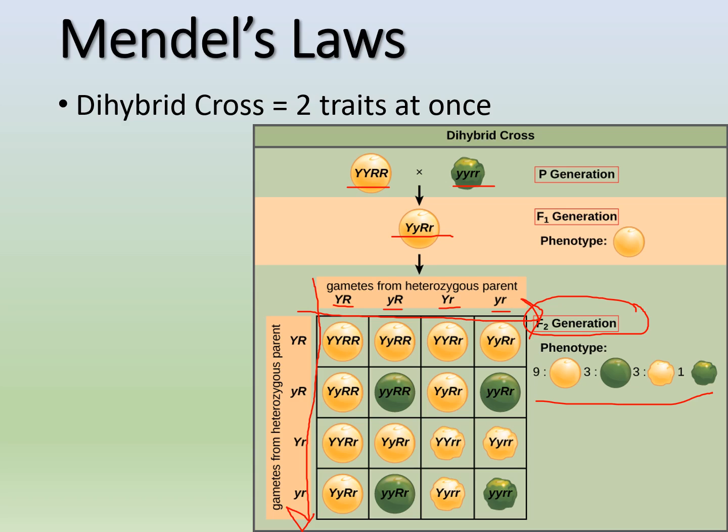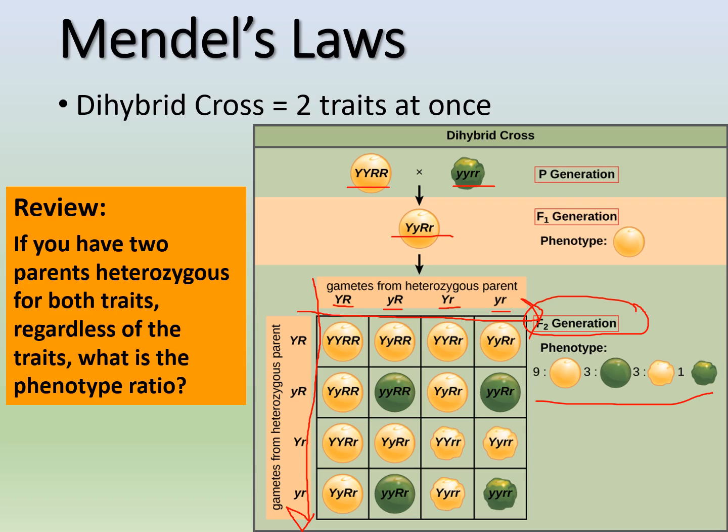Okay? So just to review, if you have 2 parents that are heterozygous for both traits, regardless of the traits, what is your phenotype ratio? It's going to be your 9-3-3-1. So that's kind of the take-home message that I want you to get through for this dihybrid cross, okay?